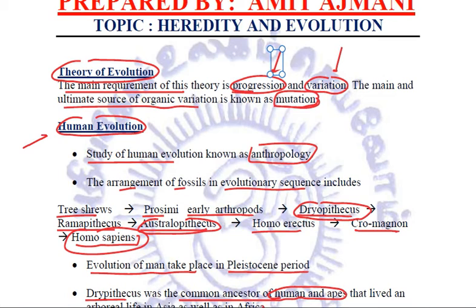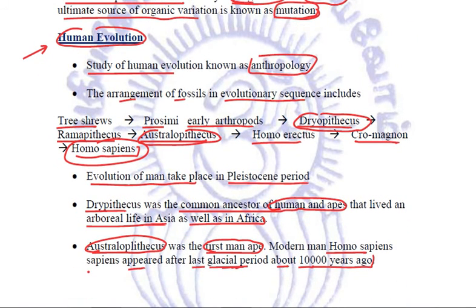We talked about the human evolution, and we discussed Dryopithecus, and we also talked about Australopithecus. Clear? So this is a quick summary of the whole chapter, and this is about heredity and evolution. What we'll be doing in the next class, you are already aware. Since we have completed heredity and evolution, in the next class, obviously we'll be discussing the questions and answers.